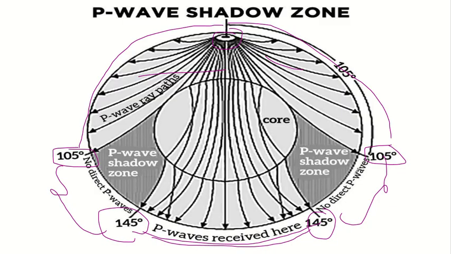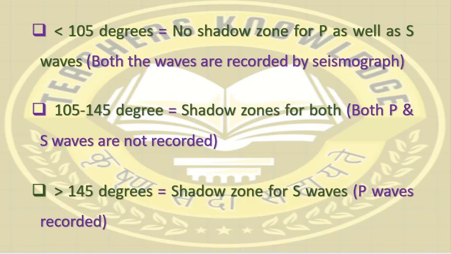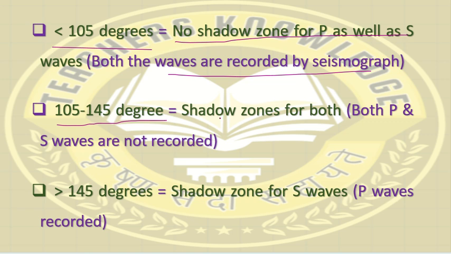Look at this figure and clearly understand with its help. If stated in one brief sentence: less than 105 degrees angular area, no shadow zone for P and S waves, because both waves are recorded by the seismograph. 105 to 145 degrees, shadow zones for both, because both P and S waves are not recorded by the seismograph.